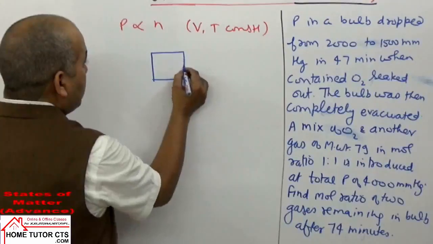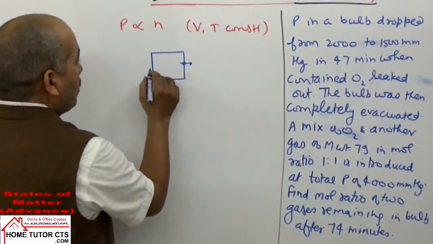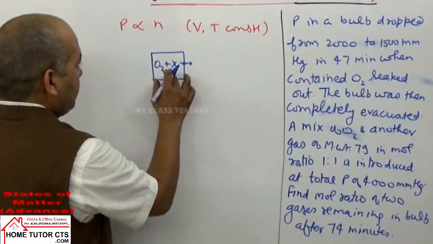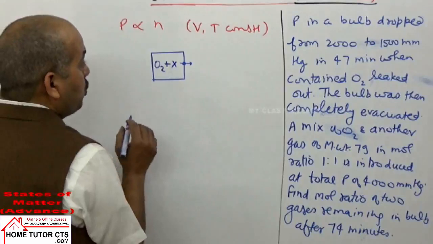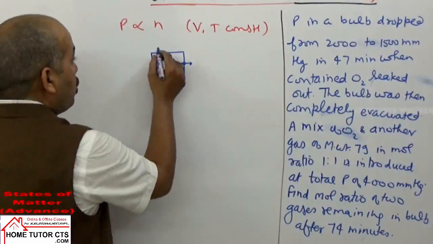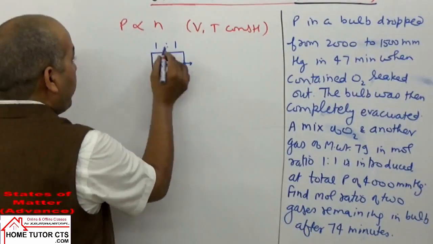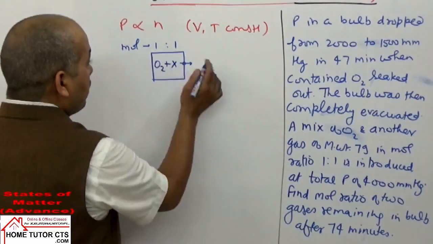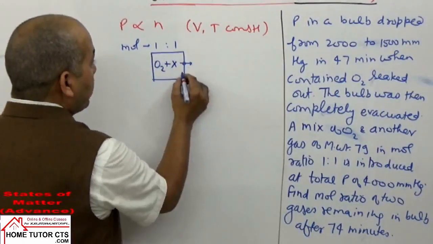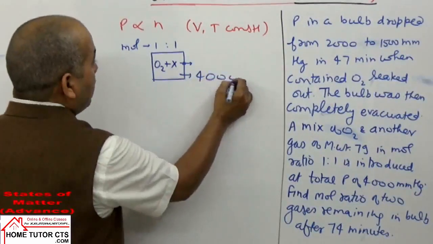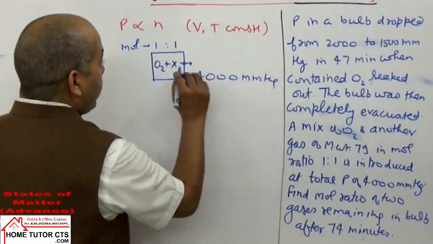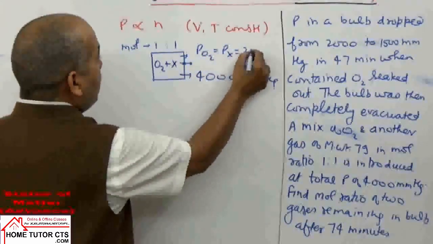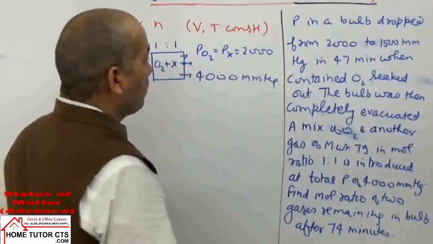This is the bulb. Now it has two gases. One is O2 and let us take the second gas as X. They have the mole ratio 1:1. When the mole ratio is 1:1, it means they will also have ratio of pressure 1:1. That means when the total pressure in the bulb is 4000 millimeter of mercury, in the second case, for each gas PO2 is equal to P of X, which will be 2000 millimeter of mercury.